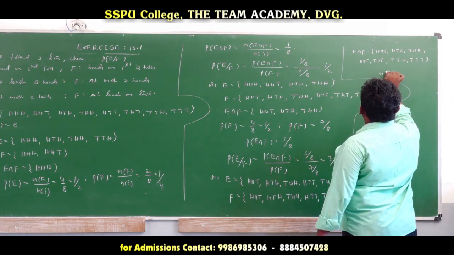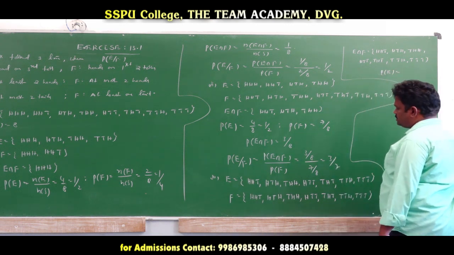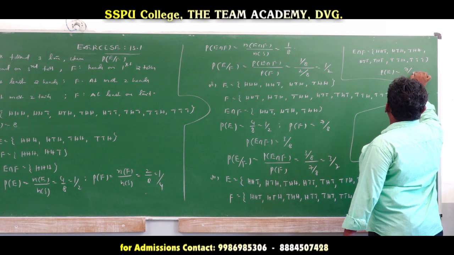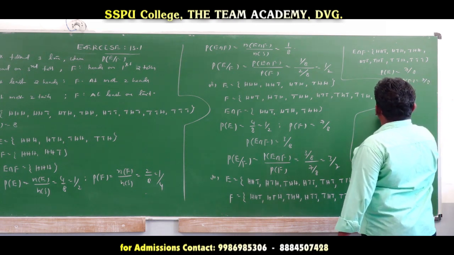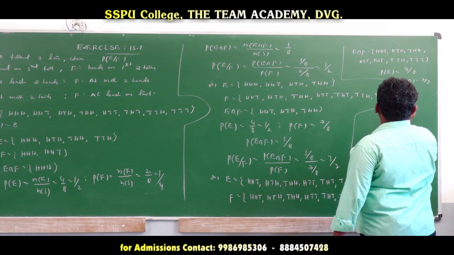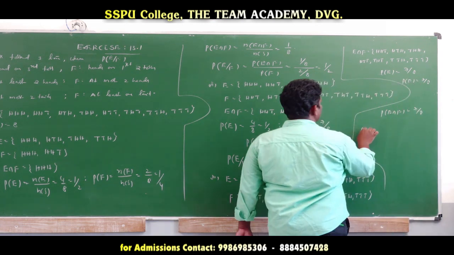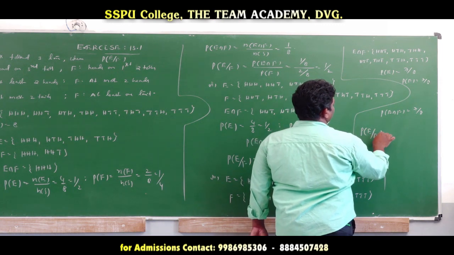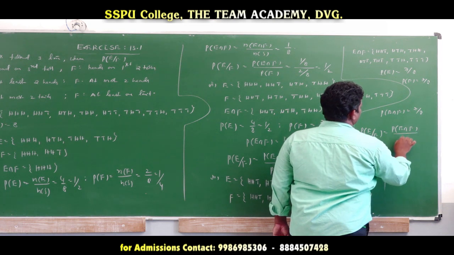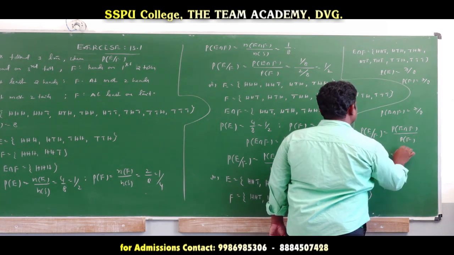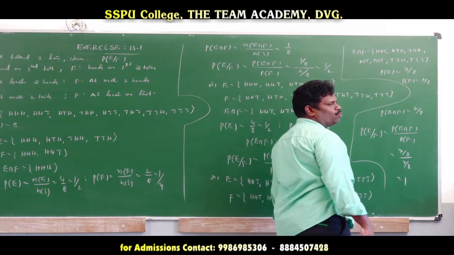Now probability of E first: probability of E is 7 by 8. Probability of F is also 7 by 8. Probability of E intersection F is also 7 by 8. And finally what we require is probability of E given F, which is probability of E intersection F by probability of F. That is 7 by 8 over 7 by 8, which is equal to 1.